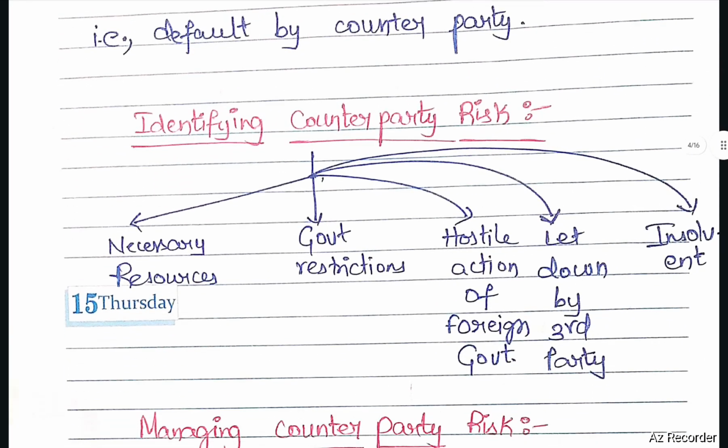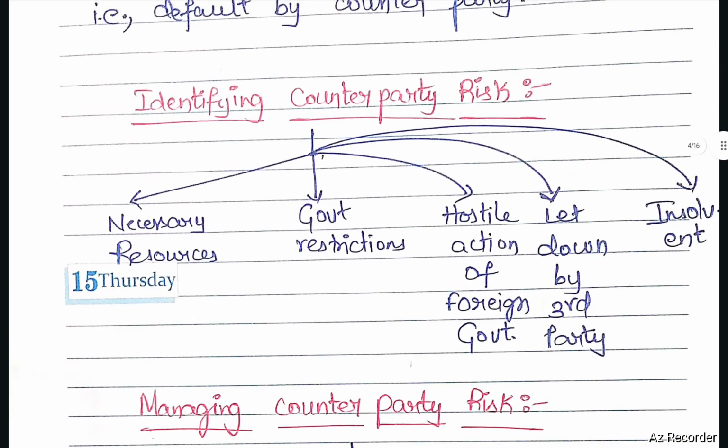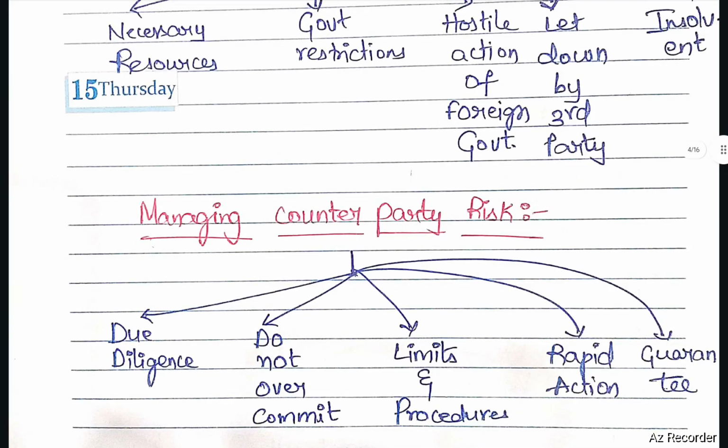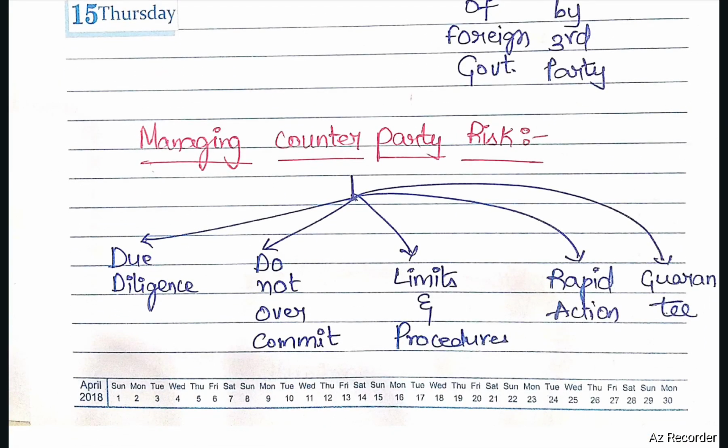How to identify counterparty risk? First one, necessary resources, government restrictions, hostile action of a foreign government, let down by third party, insolvent cases. These are the five cases where we can identify counterparty risks. How to manage counterparty risks? First, due diligence, do not overexpose, limits and procedures, rapid action, guarantee.